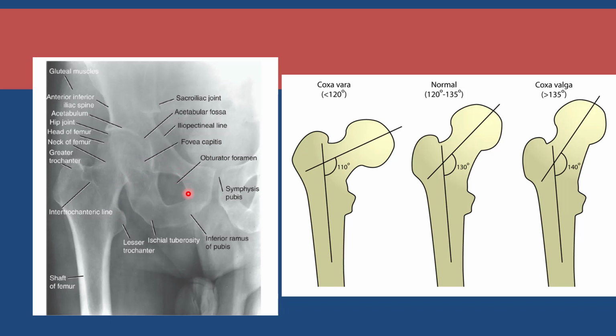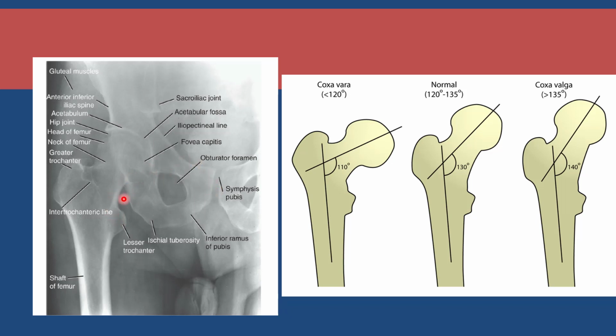Remember again, this line is called Shenton's line. The upper margin of the obturator foramen is in line with the inferior margin of the neck of the femur.